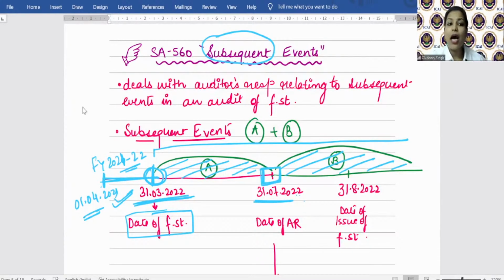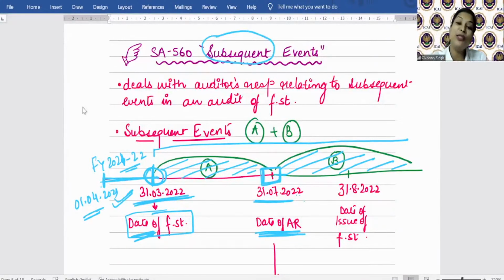Events occurring after the date of financial statement but before the date of audit report, and the facts that became known to the auditor after the date of audit report. So we will study the responsibility of the auditor with respect to all such events and facts by dividing this period into two parts, okay?